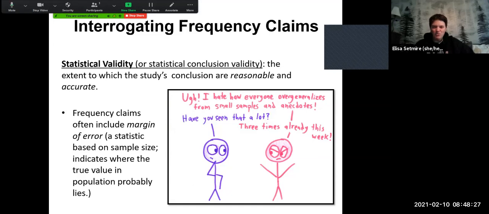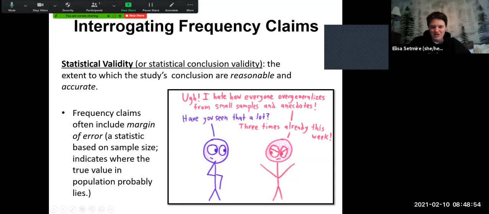So oftentimes when we make statistical claims, we're looking at how accurate or valid or likely the claims are that we're making. They often include something that we call a margin of error, a statistic based on sample size that indicates where the true value in the population probably lies. So any claim that we make will have a likely statistical validity. This is something that we won't really go into for the purposes of this class.